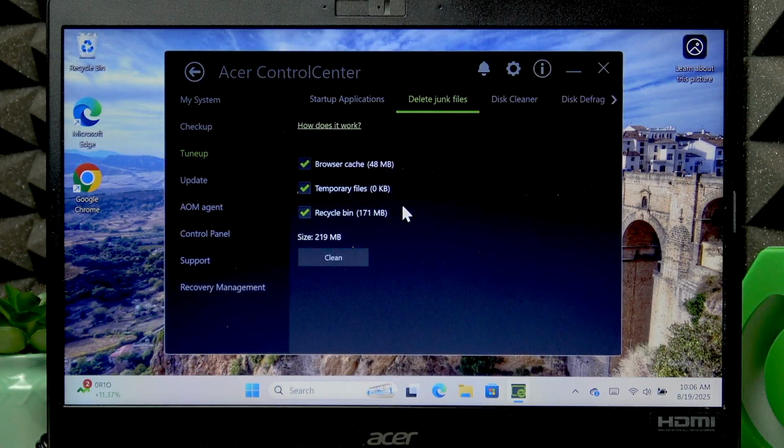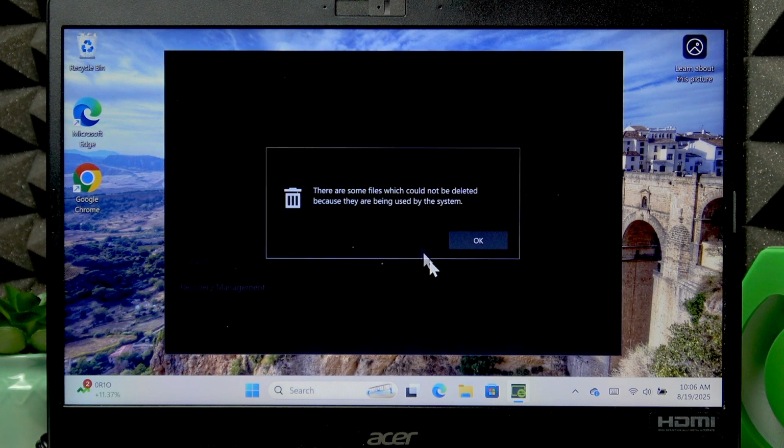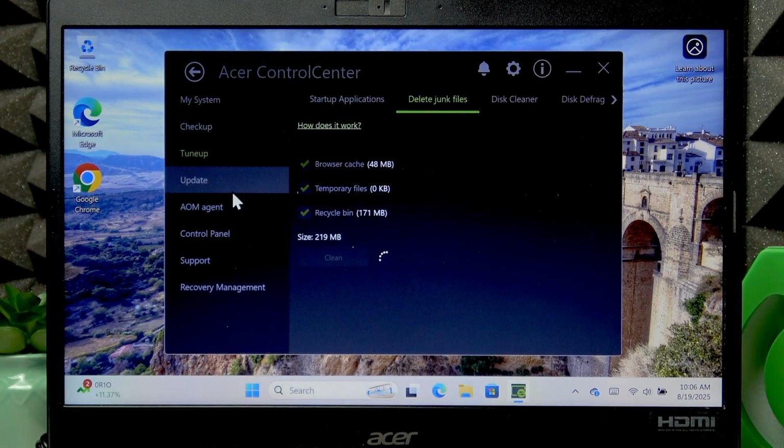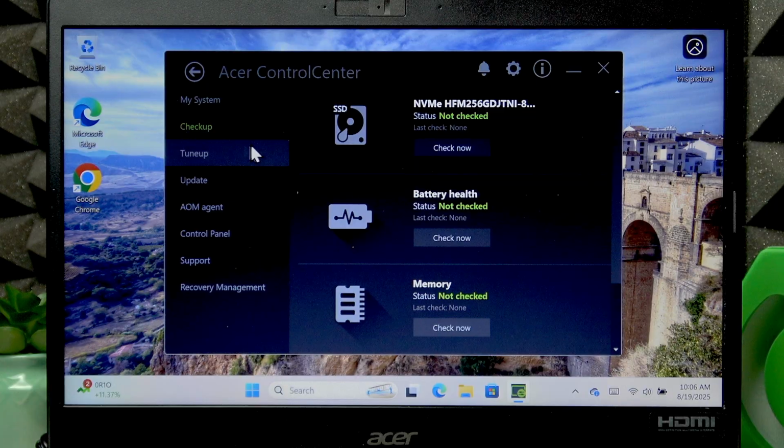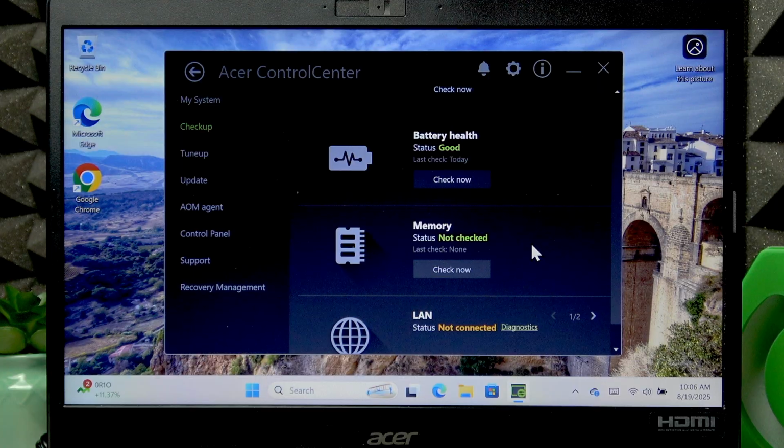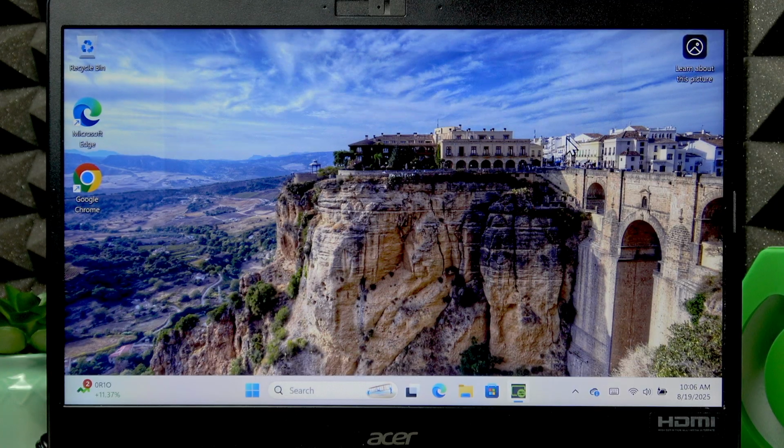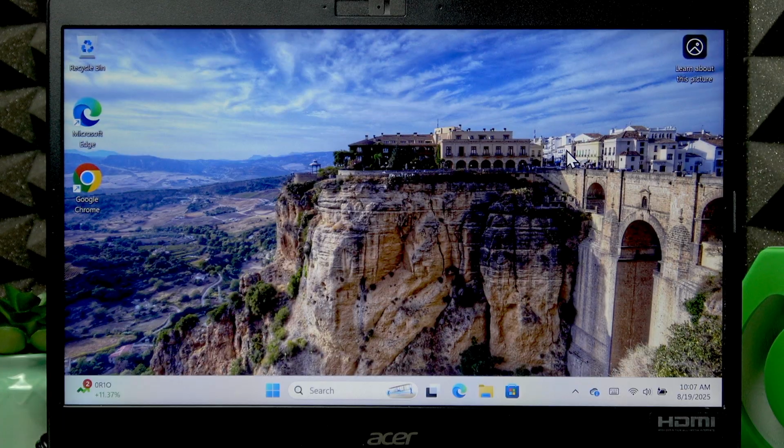You can also delete junk files by expanding this tab and clicking clean and clicking OK. And once you're done here, go to the checkup section, and here you can find the battery health tab. Click check now and check if your battery is in a good state, because if it's not, then the only solution to your problem would be replacing the battery itself.